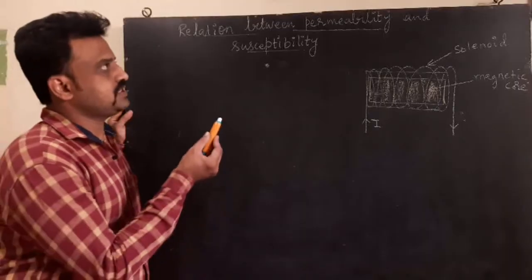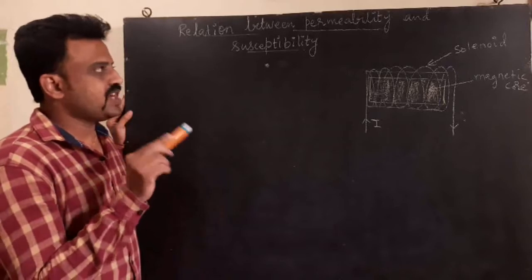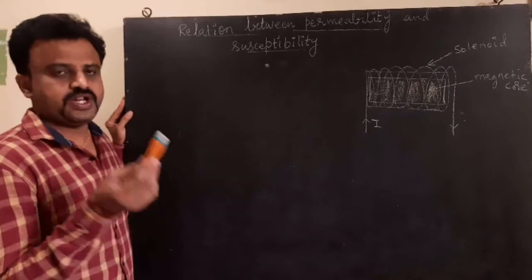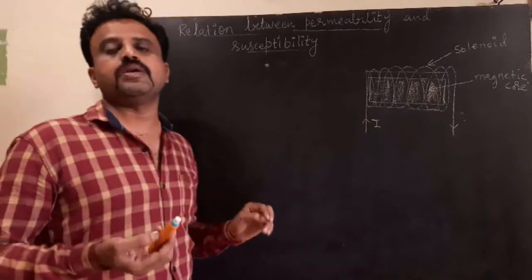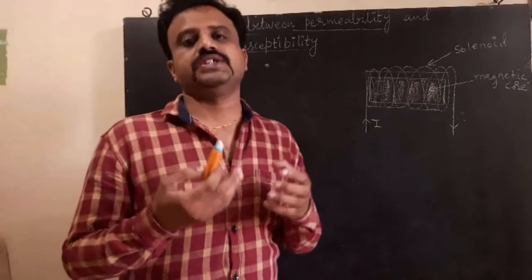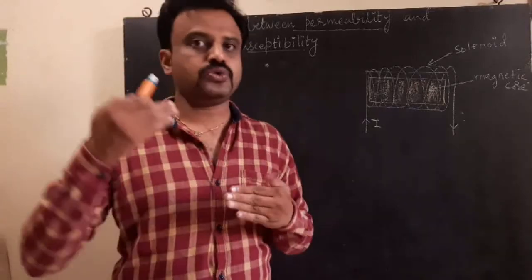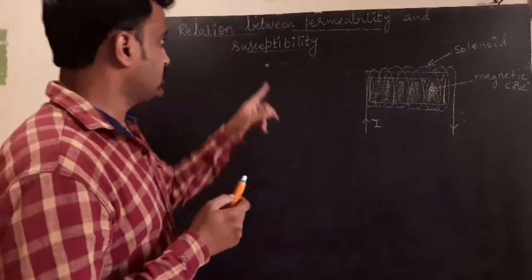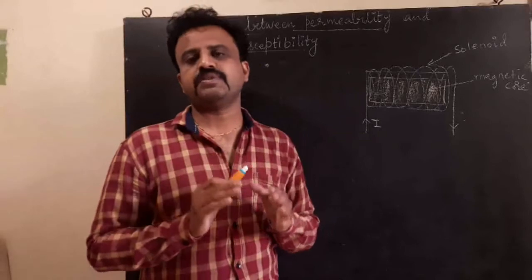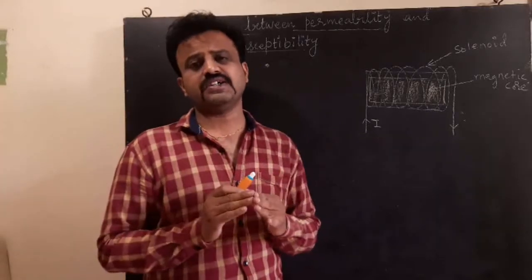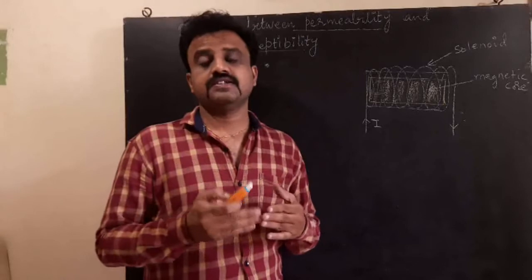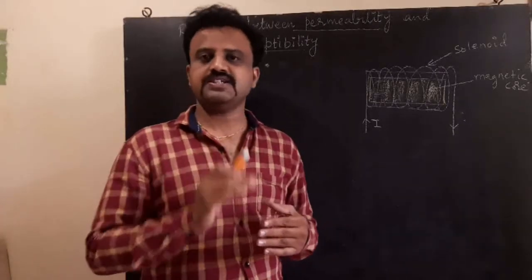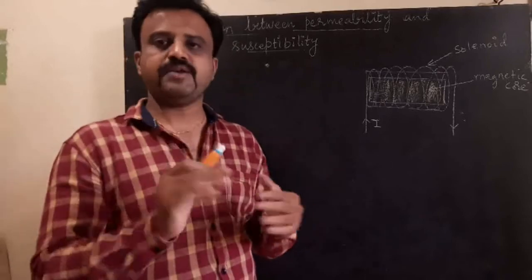We will see the relation between permeability and susceptibility. Permeability, the symbol is mu, is the ability of a material to allow the magnetic lines of force through it. That is permeability. Then susceptibility is defined as the ratio of magnetization to the magnetic intensity. Chi is equal to I by H, or chi is equal to M by H.